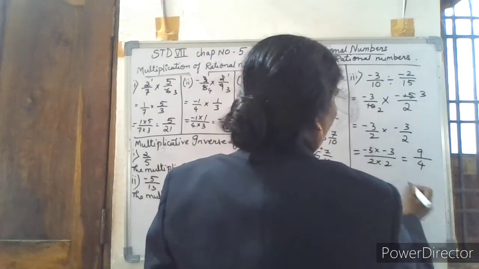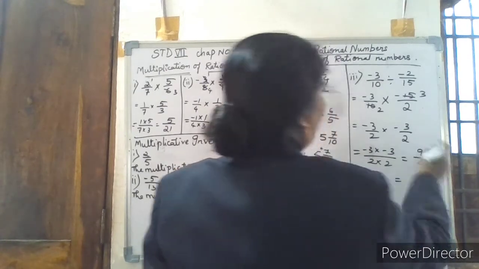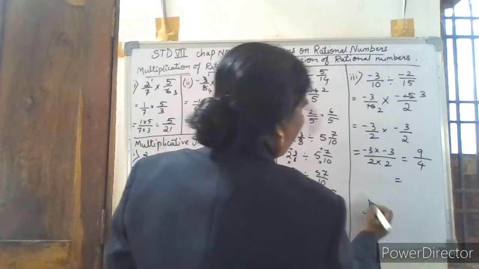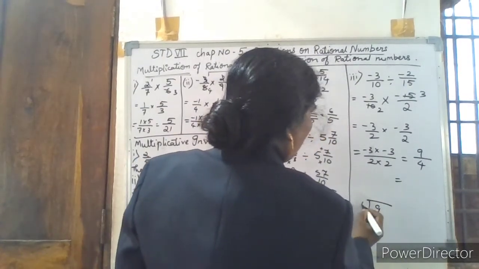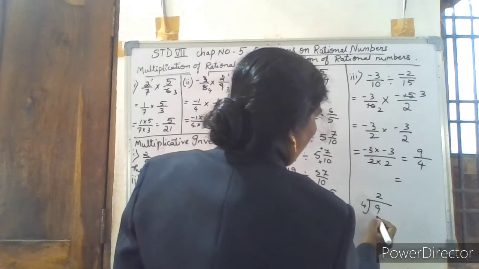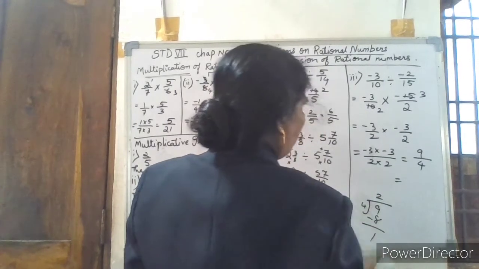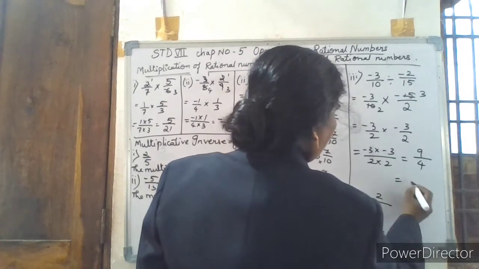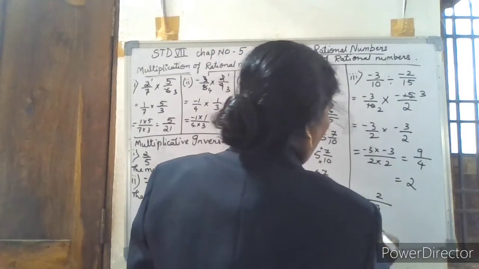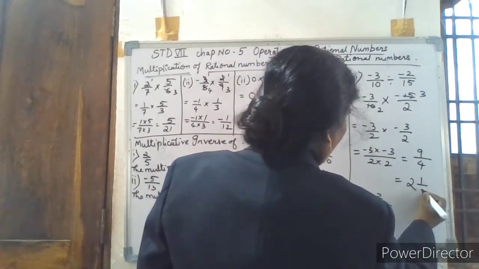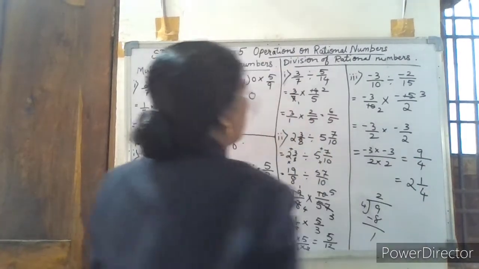This is an improper fraction, so it can be converted into a mixed fraction. 9 divided by 4: 4 2s are 8, minus 1 is left. So therefore the answer is 2 as the whole number, then 1 as the remainder, 1 by 4. This is the solution of division of rational numbers.